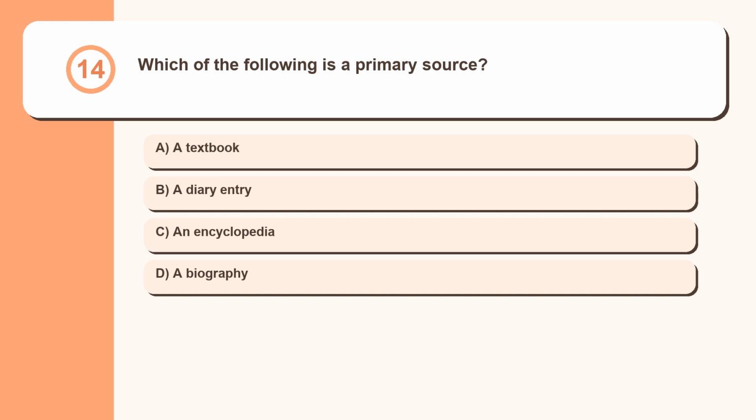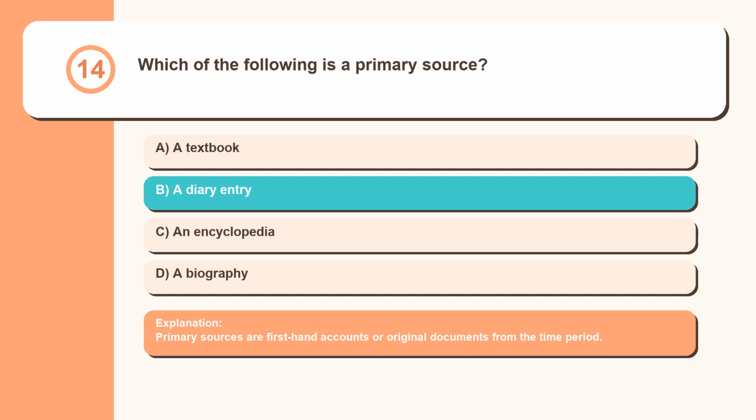Question 14. Which of the following is a primary source? A textbook, a diary entry, an encyclopedia, a biography. Primary sources are first-hand accounts or original documents from the time period.